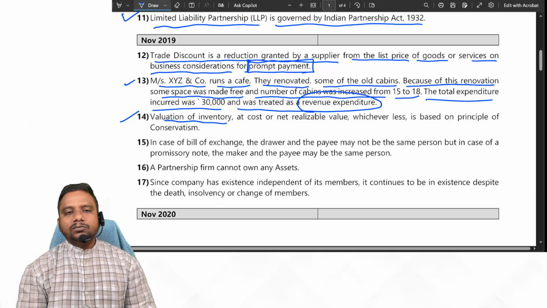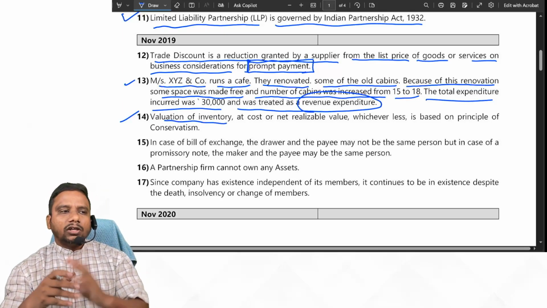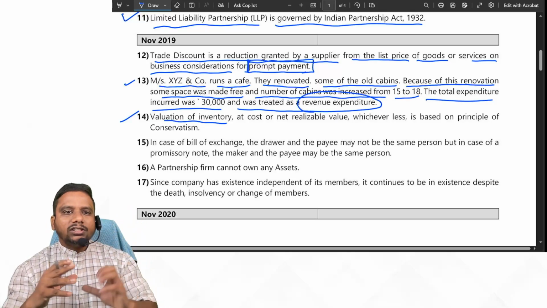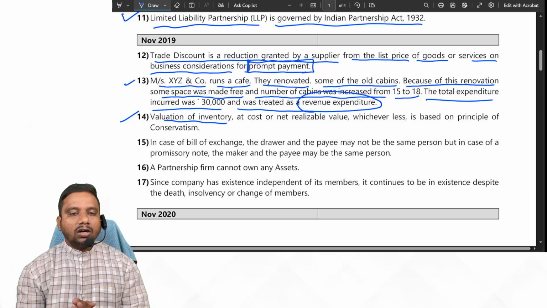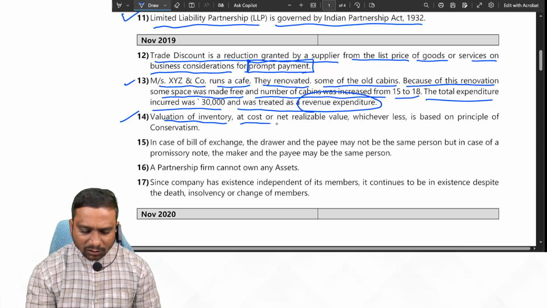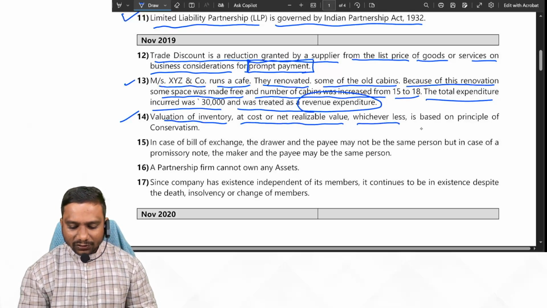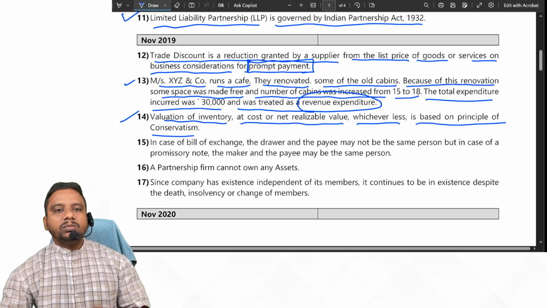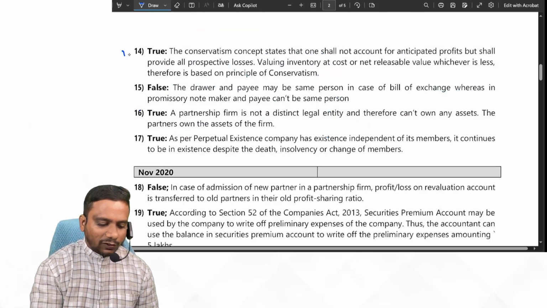Next one. Valuation of inventory. Generally, how is inventory valued? Inventory is valued at cost or NRV, whichever is lower. Is this valuation principle from the principle of conservatism or prudence concept? Yes, cost or net realizable value, whichever is less, is based on the principle of conservatism. So the given statement is true.